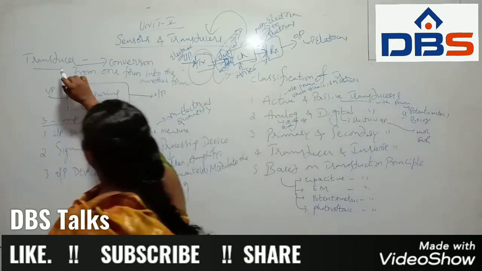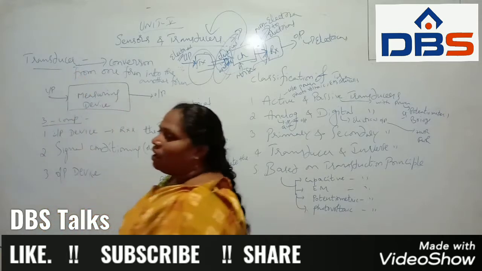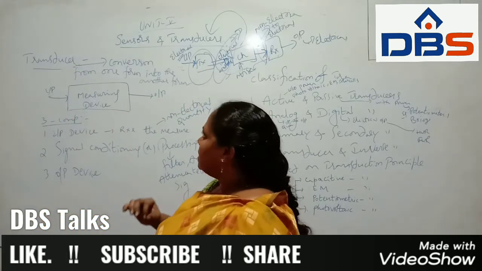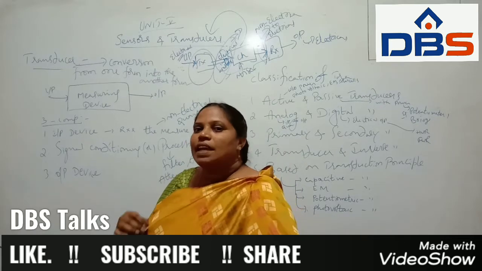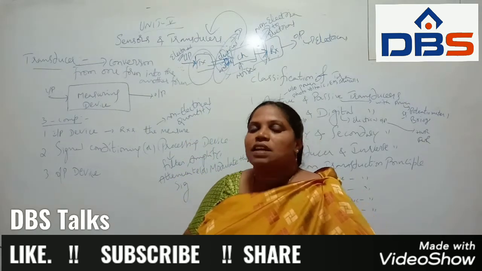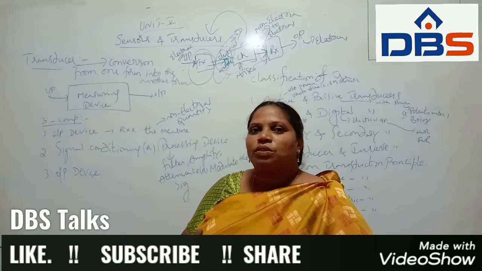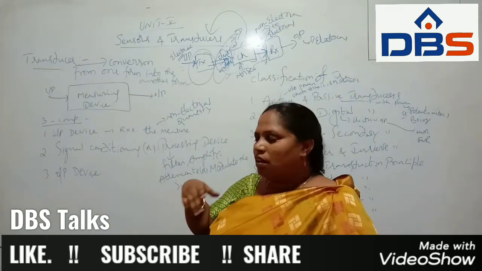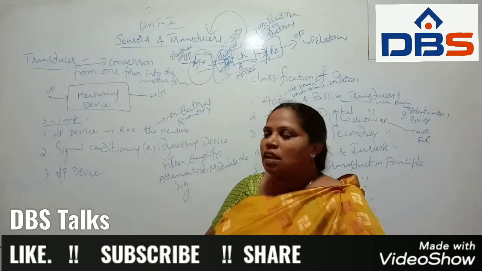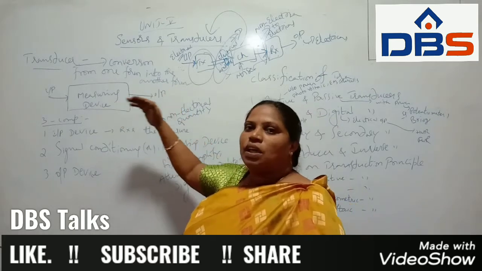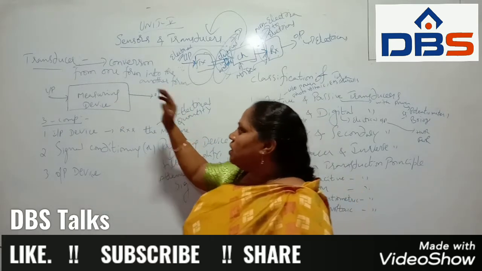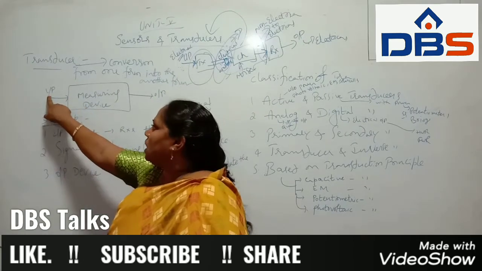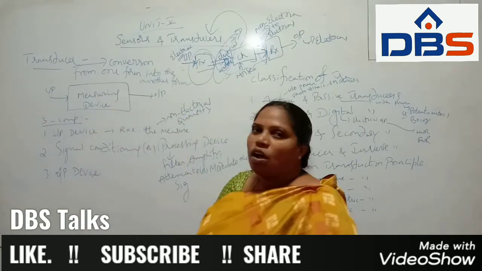So we define the transducer as a measuring device. It is simply defined as conversion from one form into another form, depending on the input signal, that is, electrical quantity into non-electrical quantity. The simple representation is input signal, measuring device and output signal.